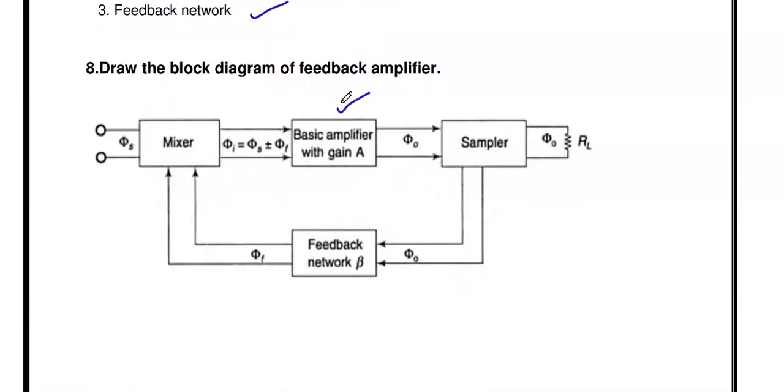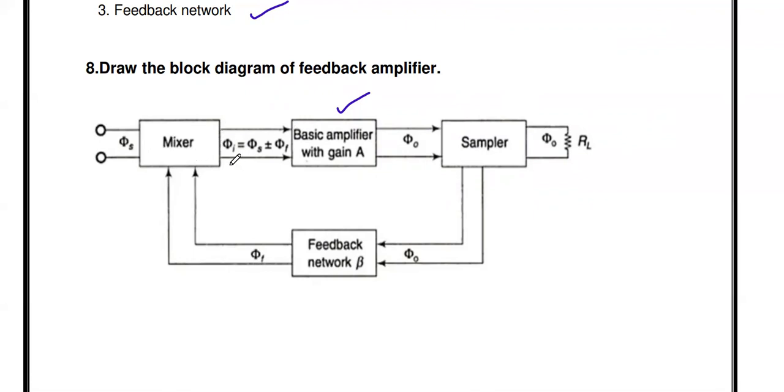And the next question, draw the block diagram of the feedback amplifier. So this is the block diagram of the feedback amplifier. To construct a feedback amplifier, we need four blocks. First, the basic amplifier with gain A. Then this is the mixer or comparator, this is the sampler, and this is the feedback network. First, the external source. The signal from the source is given as one of the inputs to the mixer. And what is the other input to this mixer? The output of the feedback network, Xf, is given as an input.